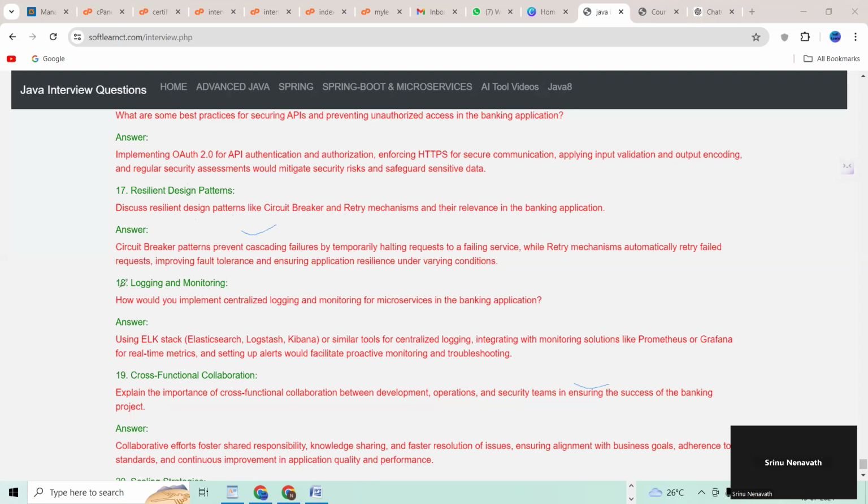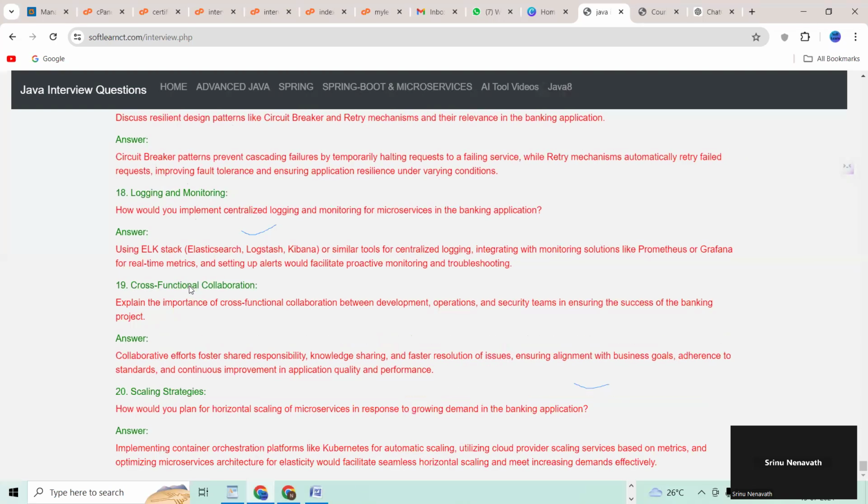Nineteenth question, cross-functional collaboration. Explain the importance of cross-functional collaboration between the development, operations, and security teams in ensuring the success of the banking project. Next question, scaling strategies. How would you plan for horizontal scaling of microservices in response to growing demand in the banking application?